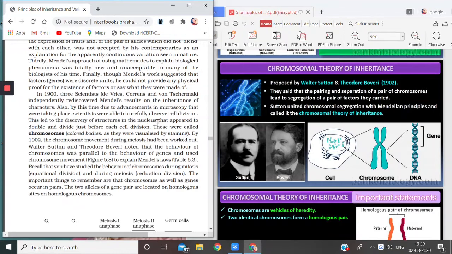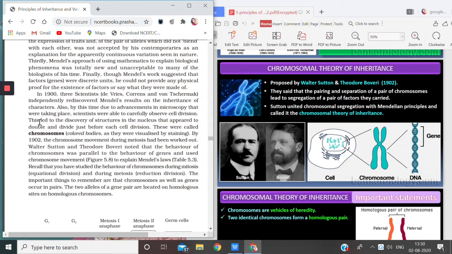The nucleus was also double, and the structures inside the nucleus were also double, and this double structure divided just before cell division. So that means replication of DNA.